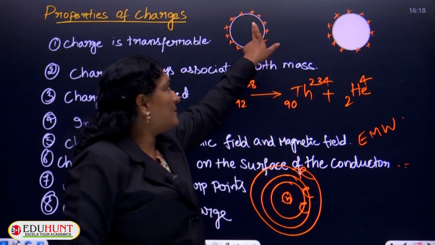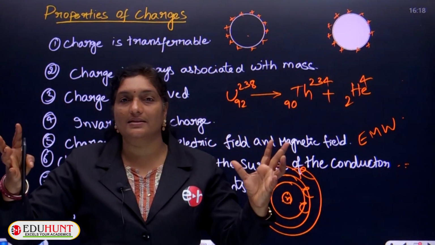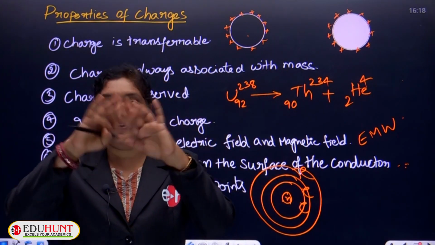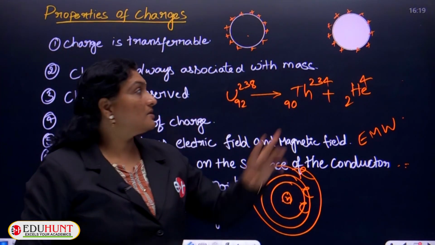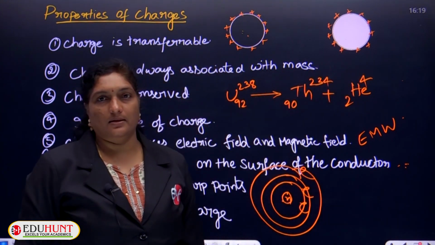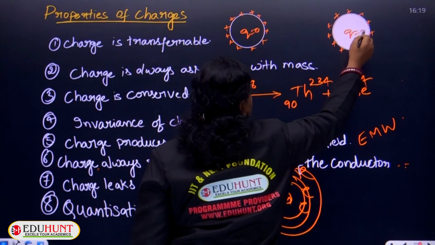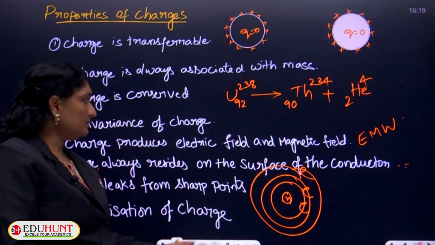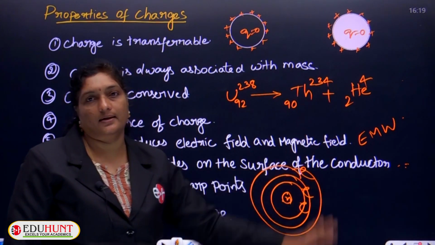So even if it happens to be a hollow sphere or a solid sphere, charge always moves away from each other and takes the surface area, residing only on the outer surface. So there is no charge inside the charged body. Inside either the hollow sphere or solid sphere, no charge is present. It only covers that surface. So charge always resides on the surface of the conductor.